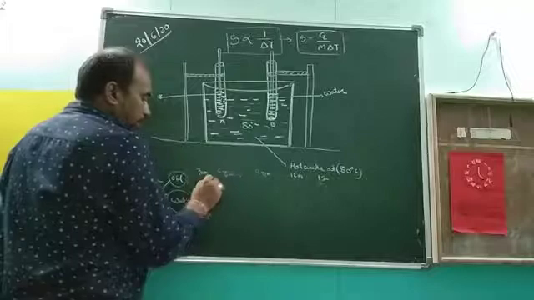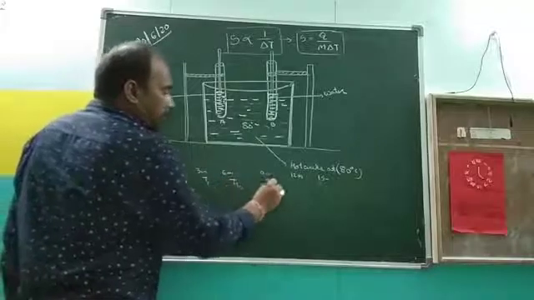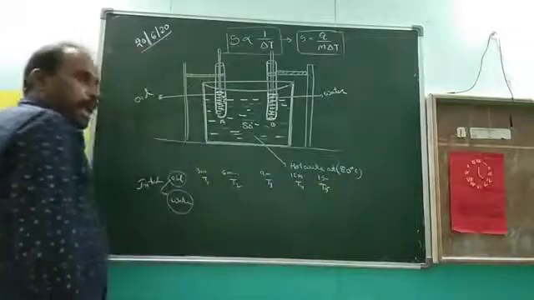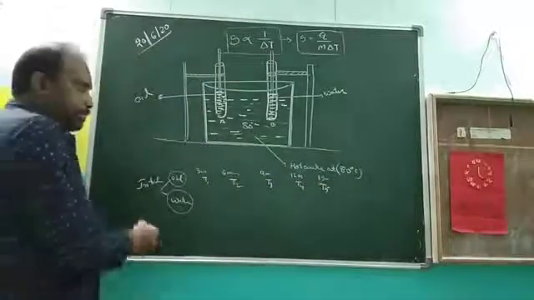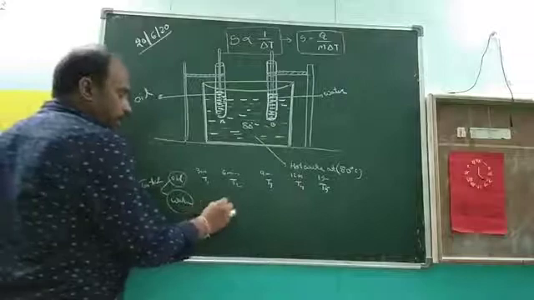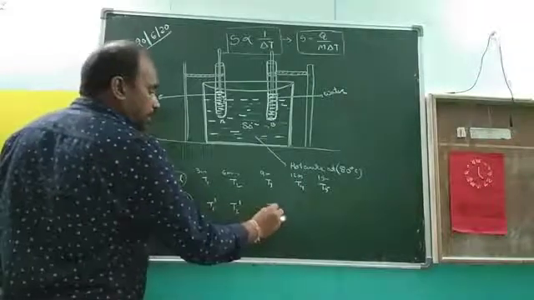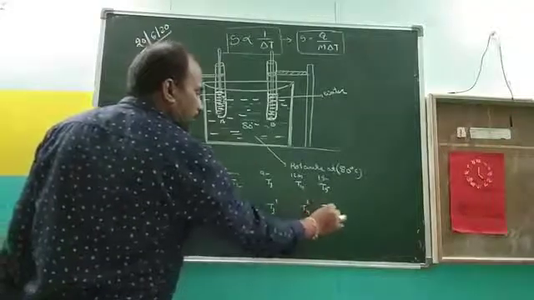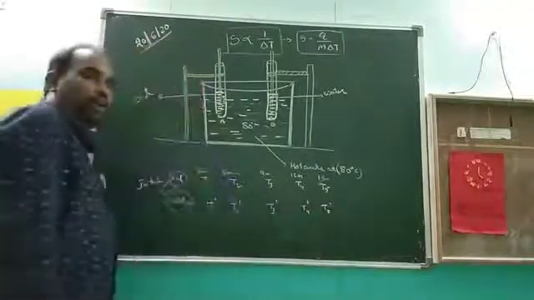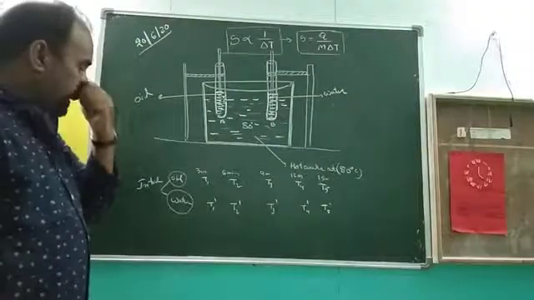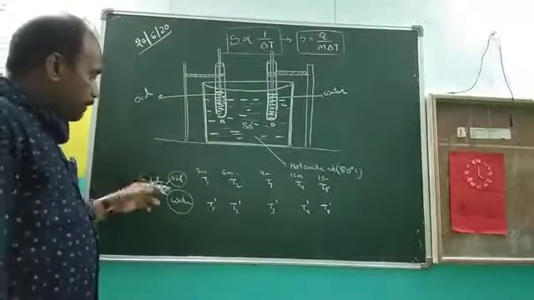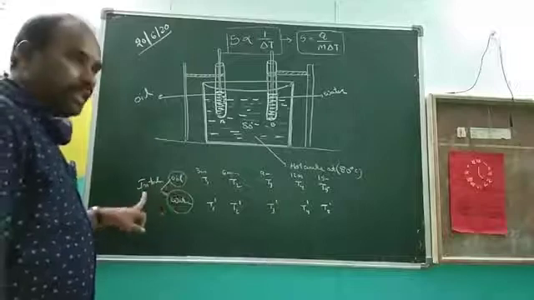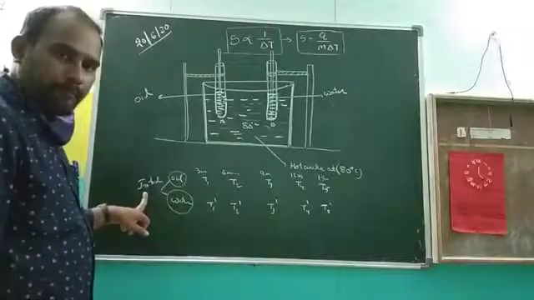It is taken as T1, T2, T3, T4, T5. At the same time, we find the temperature of water as T1 dash, T2 dash, T3 dash, T4 dash, T5 dash. The oil and water have the same initial temperatures.